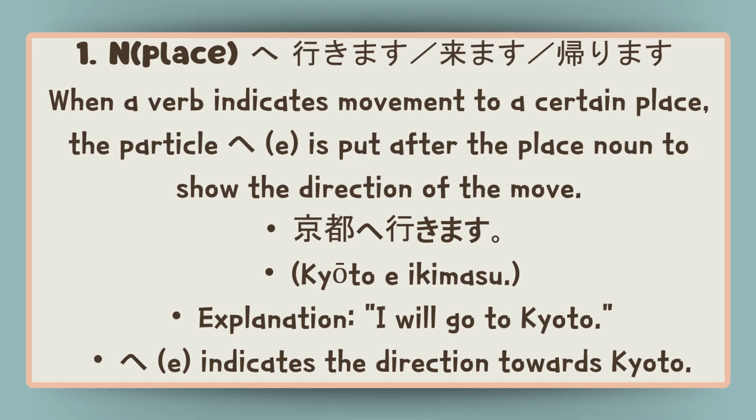Hajimemashou. Number one, noun, place, e. When a verb indicates movement to a certain place, the particle e is put after the place noun to show the direction of the move. For example, Kyoto e ikimasu. I will go to Kyoto. E indicates the direction towards Kyoto.